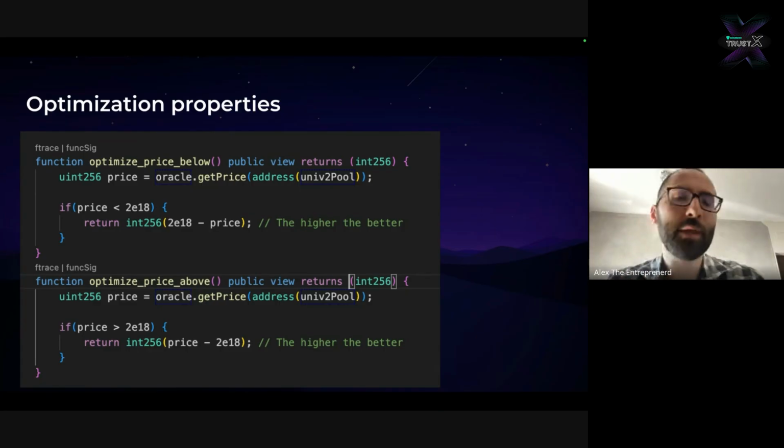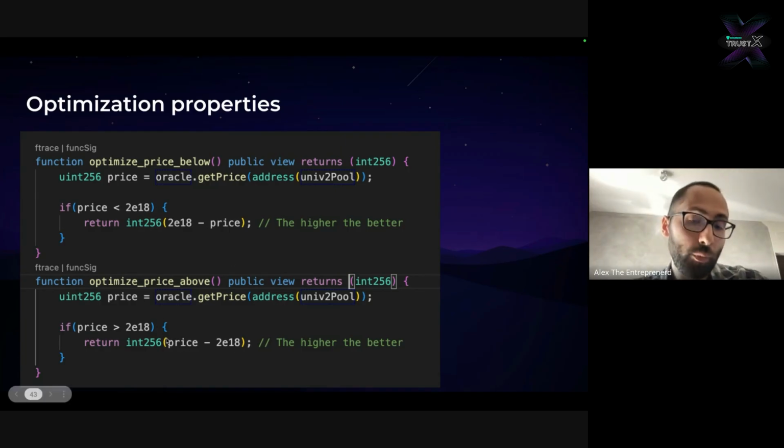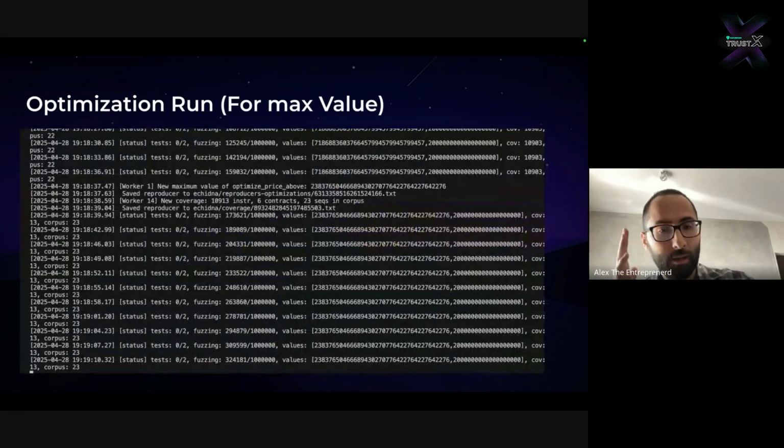And so we write these properties in this way, where we grab the price, and in the first version, if the price is below 2E18, we return 2E18 minus the price, because the lower the price, the higher the return value will be, meaning that 2E18 indicates that our price is 0, which would indicate that we basically broke it. We can literally self-liquidate at any time. Then the opposite property will check for the maximum value whenever price is above 318, meaning any value that is very high will lead us to a critical exploit that will typically allow us to overborrow by orders of magnitude, possibly. And that's what you would then have the tool do.